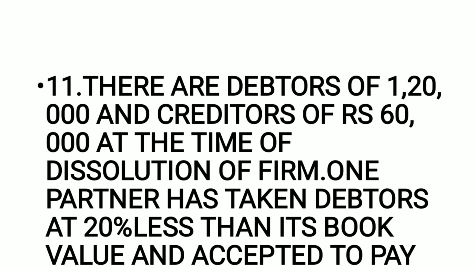So firstly, the very first thing that you are going to do is close the accounts of assets and liabilities, and then you will write down the journal entry about the debtors being taken over by the partner and the liability being accepted to pay by the partner.